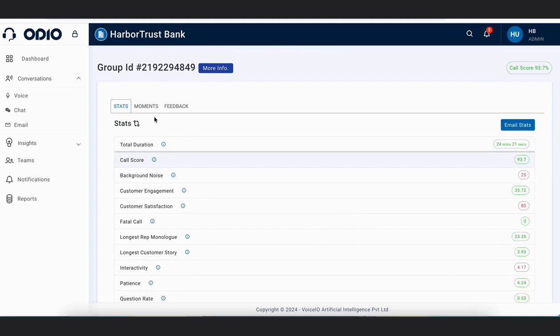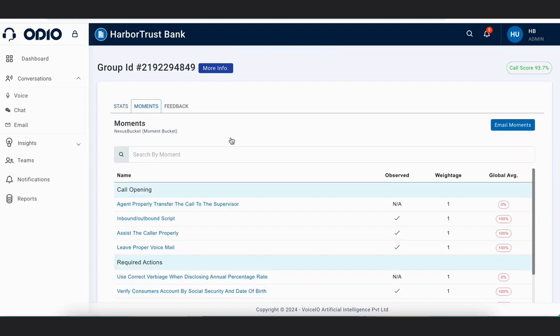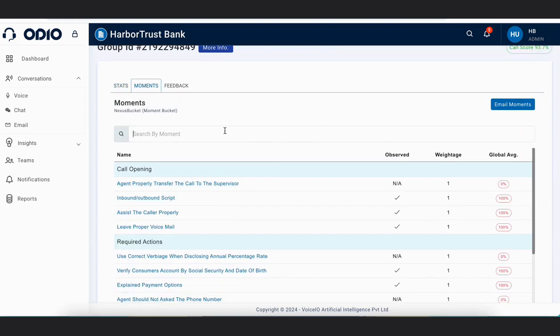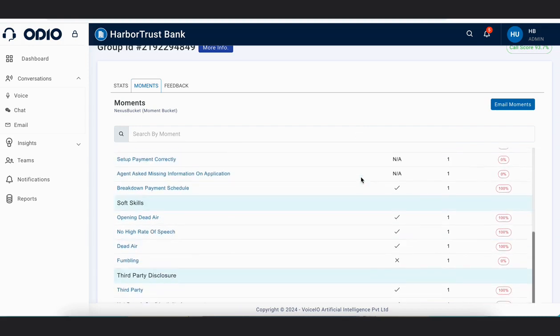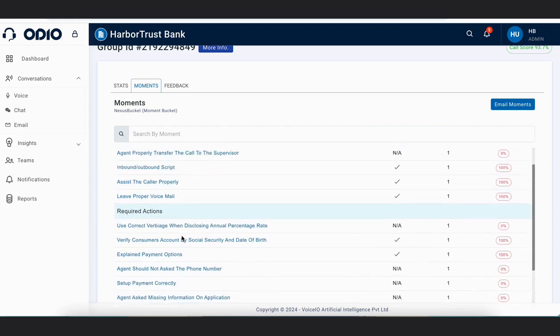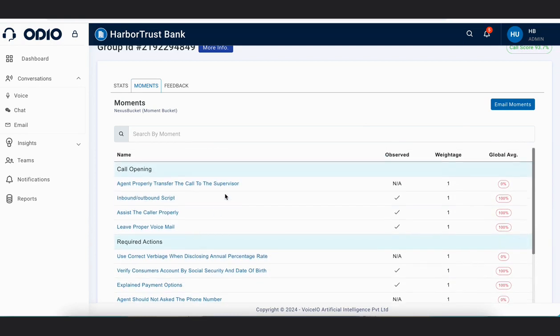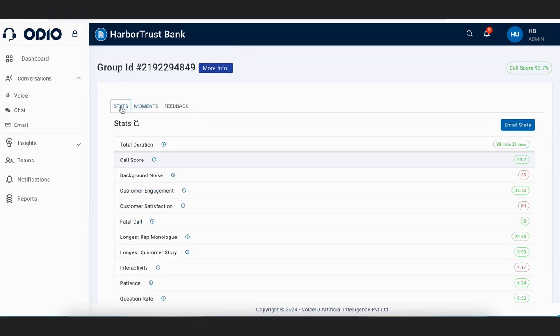Then you have movements tab, wherein you can search the movement also, and you can see if any particular movement is observed by Odio, what is the weightage, what is the global average score of that particular movement parameter. You can email these movement parameters if you want to, and yeah, so this is all about the group.